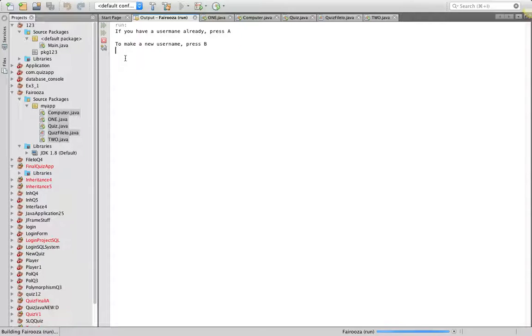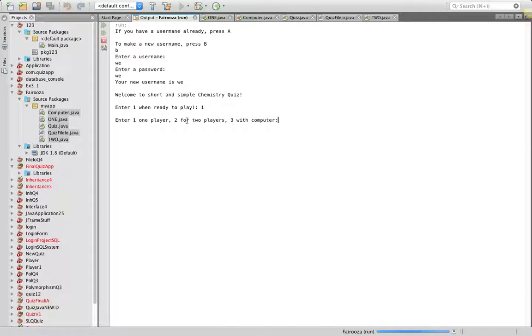And then I am given the same option, and I can press B to register. I'll just register as we and enter my password, which can also be we. And it greets me to the quiz, and I can press 1 to play. And the next option is to press 1 for one player, 2 for two player, or 3 for playing with the computer. For now, I'm just going to play by myself.